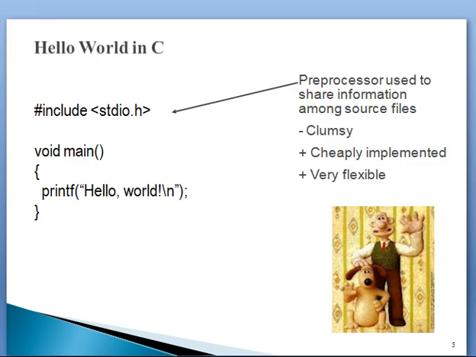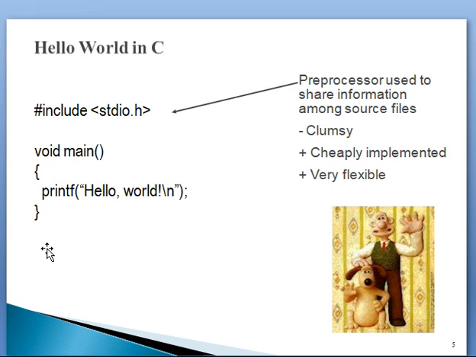So before going to start the C language, we will see how a simple program, the first C program, looks like. So this is the first C program. In this, we see hash include stdio.h. This is the first line of the program. The second line is void main and the parenthesis brackets.